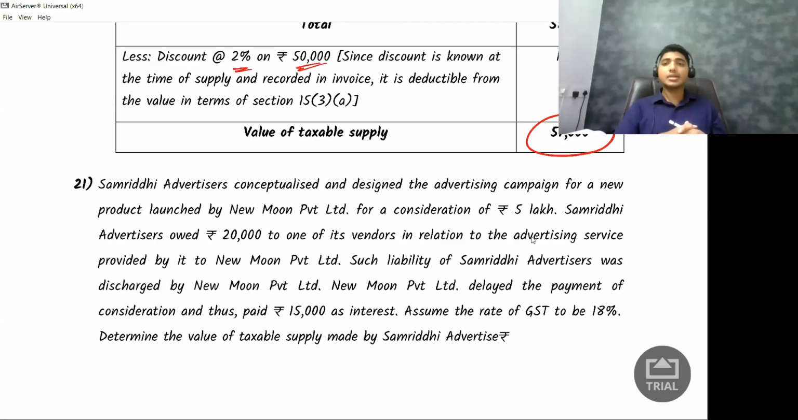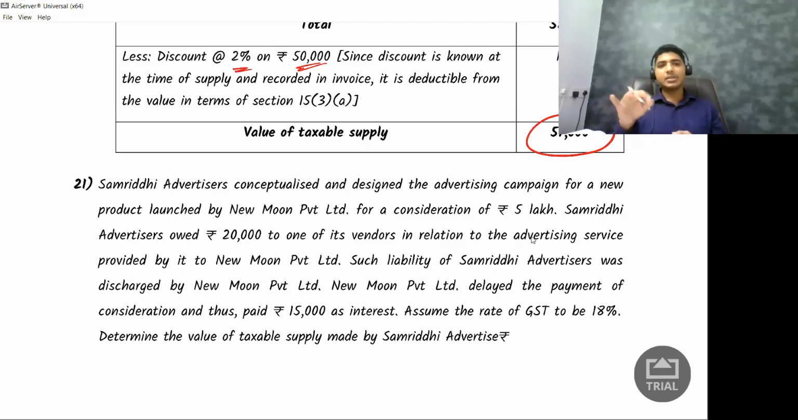Okay. So what are they saying? Samruddhi advertisers conceptualized and designed the advertisement campaign for a new product launched by New Moon Private Limited for a consideration of 5 lakh rupees. So what is the consideration which is agreed by two parties? That is 5 lakh rupees.